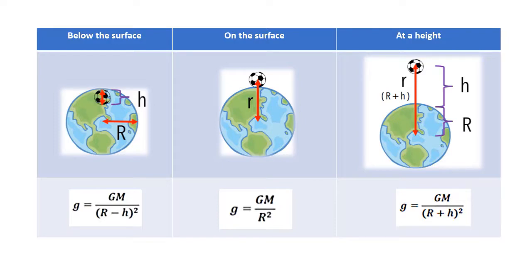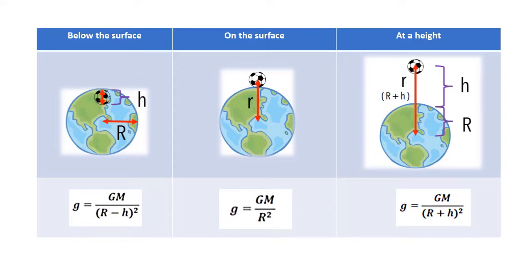For case number 2, if the object is on the surface of the Earth, the gravitational acceleration will be big G times mass of the Earth, m, divided by the square of r. For case number 3, if the object is at a certain height from the surface of the Earth, the gravitational acceleration will be big G times mass of the Earth, m, divided by the square of r plus h.